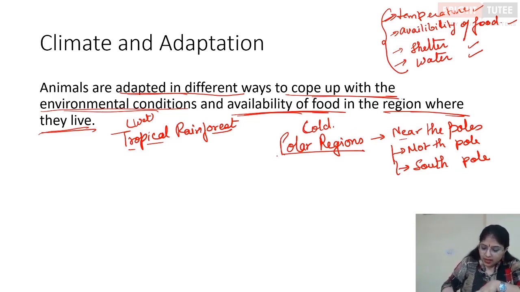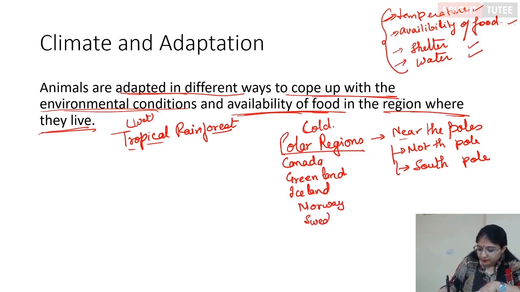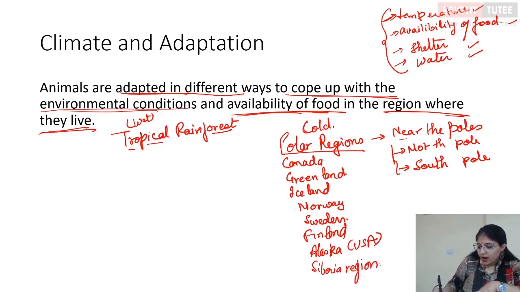Let's understand that. Countries like Canada, Greenland, Iceland, Norway, Sweden, right? Finland, Alaska, this is in USA, then Siberian region. These are the regions which we see are near the polar areas, right?